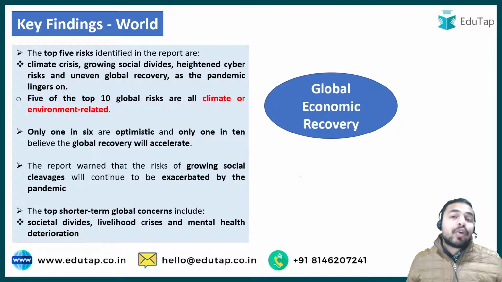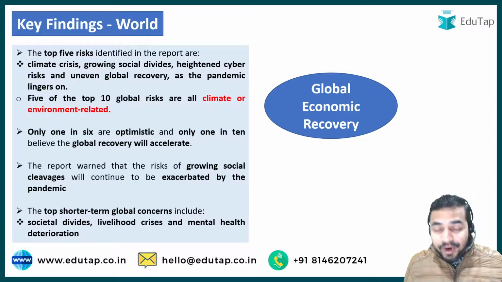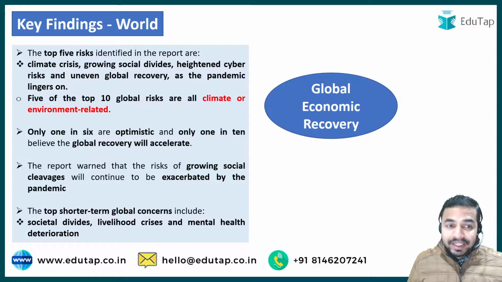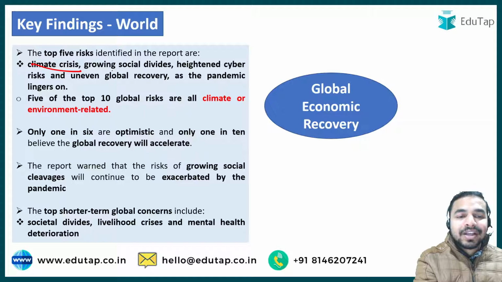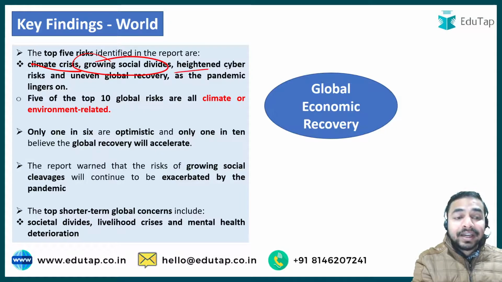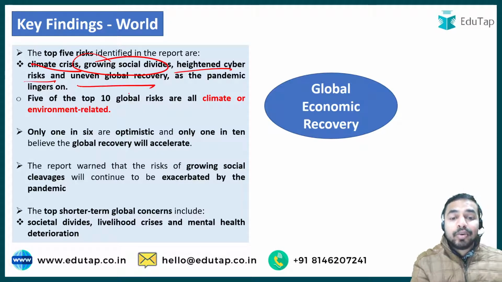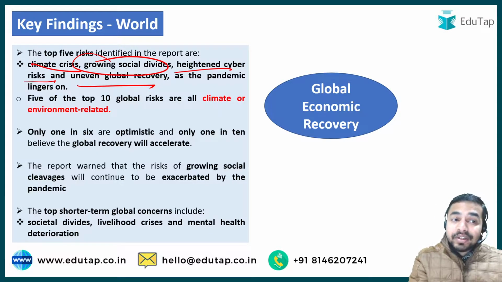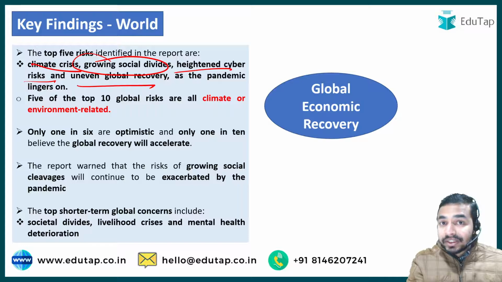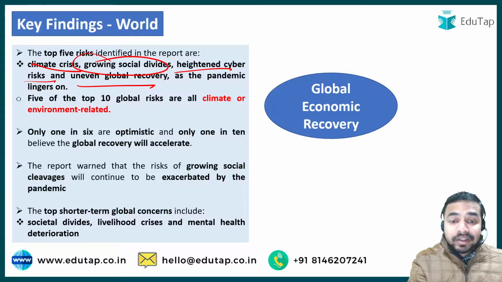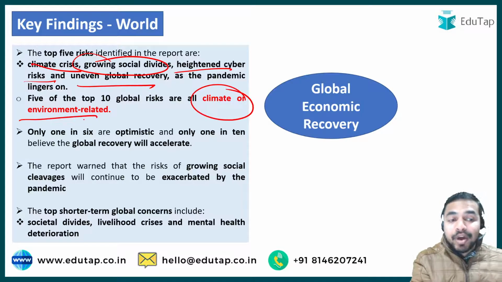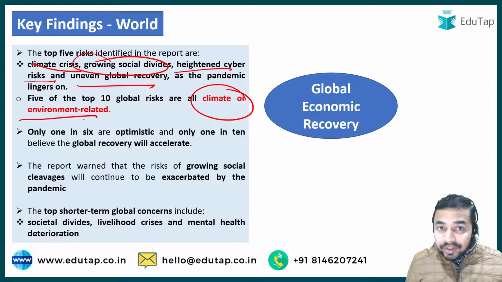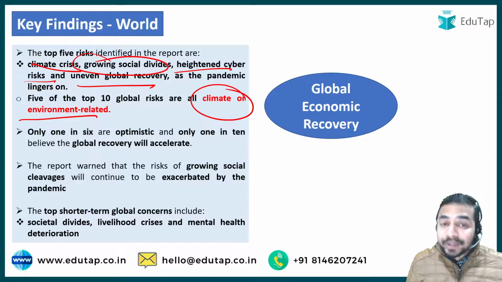Okay, so when we talk about the key important findings that you are required to remember from here, you can see that the top 5 risks as per this report are the climate crisis, growing social divides, heightened cyber risk, and uneven global recovery. And the risk which is dominating this list is the risk related to climate or the environment related areas, which comprises 5 of the top 10 global risks.